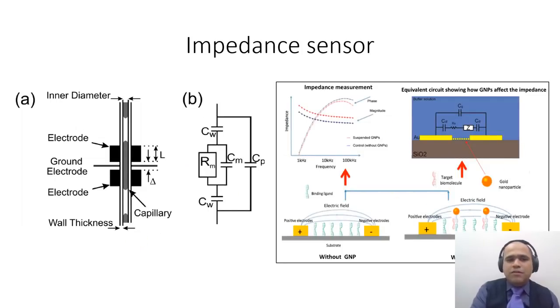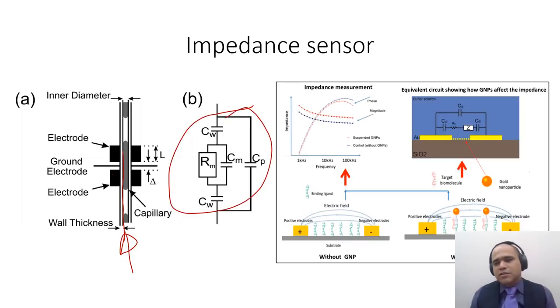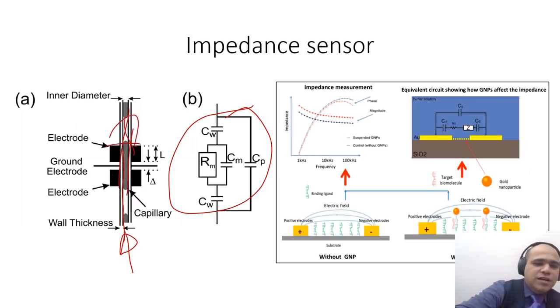Now, basically, what happens inside an impedance sensor is when the liquid drop passes, the entire circuit moves from its resonance, and due to which the impedance state changes. And each time a cell passes, the impedance delta Z changes, which you can measure, and you can count how many cells or particles flowed through the small capillary that is shown over here.